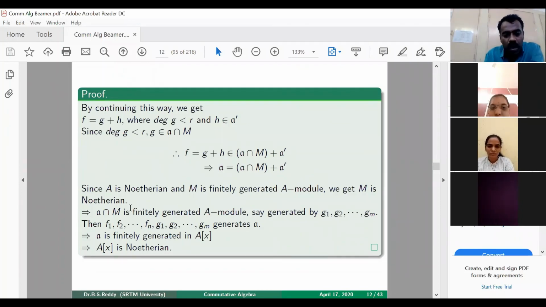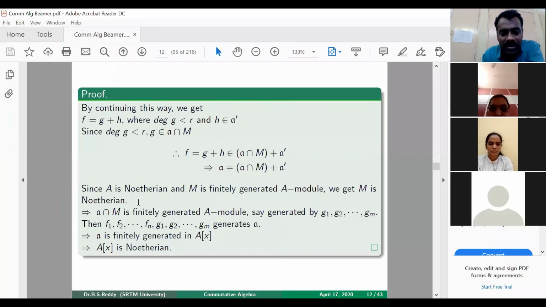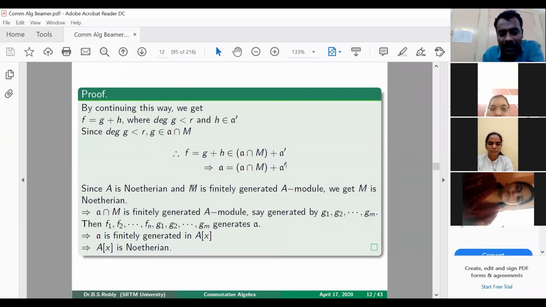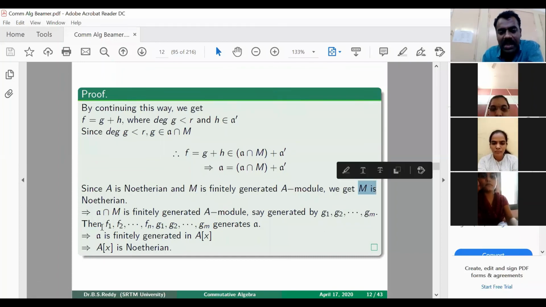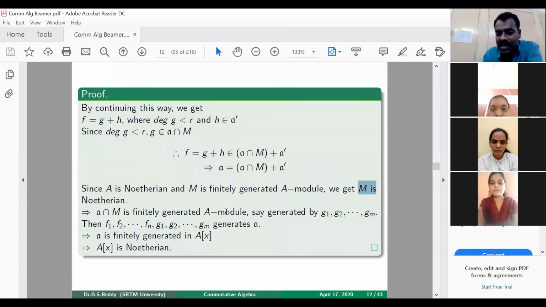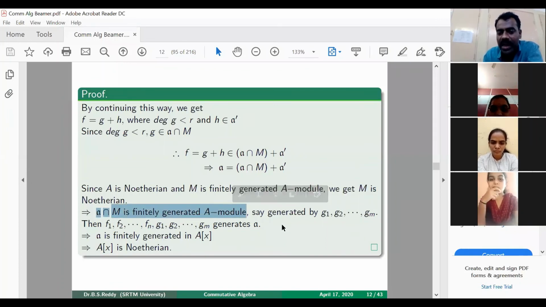Now, since A is Noetherian and M is a finitely generated A module, we can get that M is Noetherian. This is the result which we have proved earlier, that if M is a finitely generated A module and A is Noetherian, then M is Noetherian. And also A intersection M is finitely generated because M is Noetherian. If M is Noetherian, then any submodule is finitely generated. So we are getting that here A intersection M is finitely generated as a module.